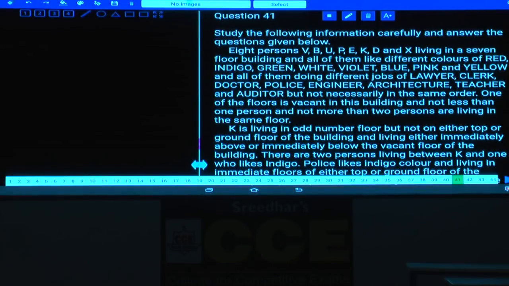And each one of them likes a different color, and they are doing different jobs. That means the professions are also completely different, and one of the floors is vacant.